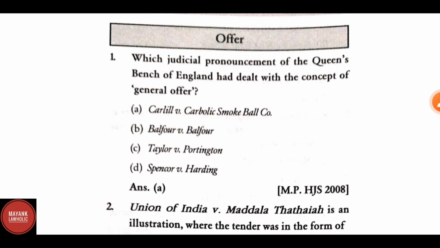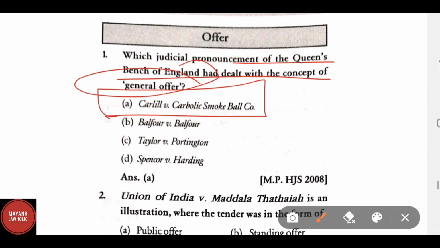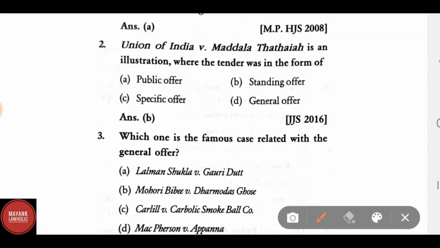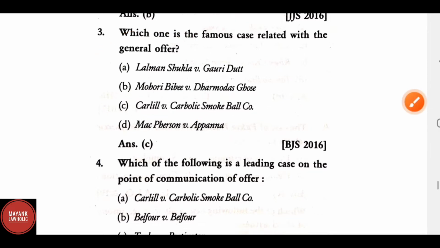So the first question is, which judicial pronouncement of the Queen's Bench of England had dealt with the concept of general offer? The correct answer is A. Carlill versus Carbolic Smoke Ball Company. Question number 2. Union of India versus Madhala Thathaiah is an illustration where the tender was in the form of a standing offer. Which one is the famous case related to the general offer? Correct answer is Carlill versus Carbolic Smoke Ball Company. It is a case related to general offer.